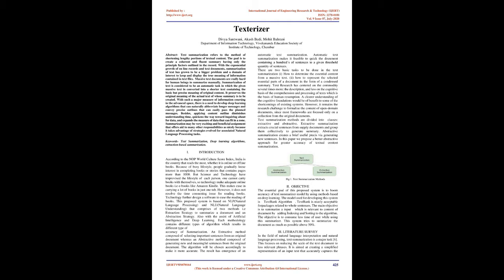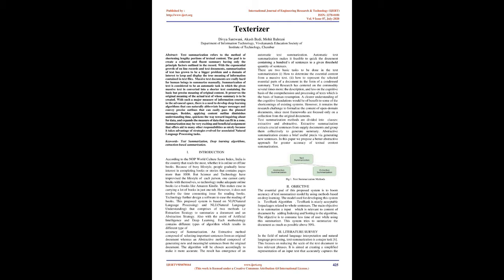An extractive method is composed of selecting important sentences from an original document, whereas an abstractive method is composed of generating new and meaningful sentences from the original document. The algorithm will be chosen accordingly to make it more accurate. The result has been the emergence of automatic text summarization. Automatic text summarization makes it feasible to reduce a document containing hundreds of sentences to a given threshold quantity of sentences. There are two basic tasks to be done in the text summarization.